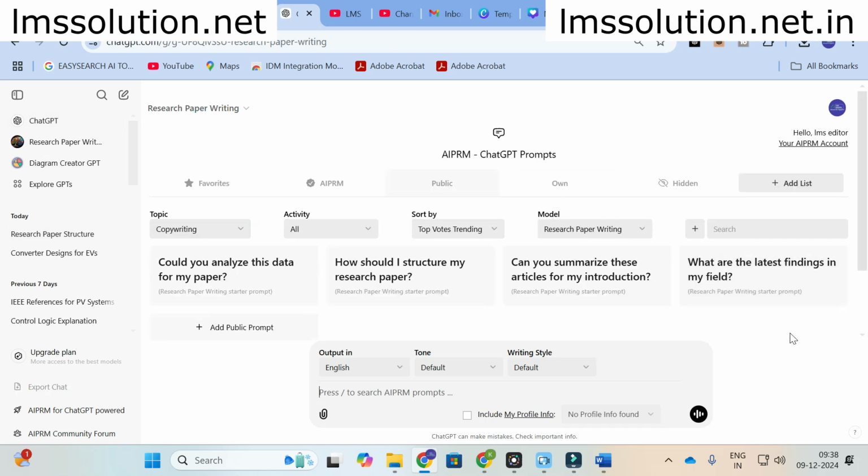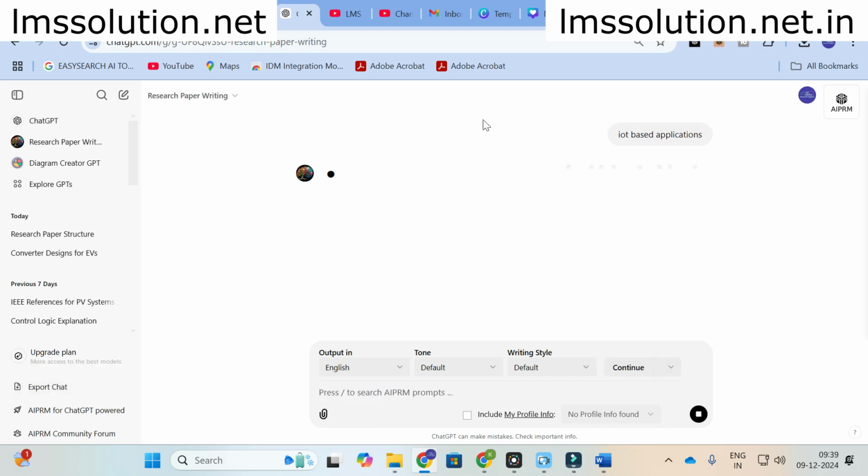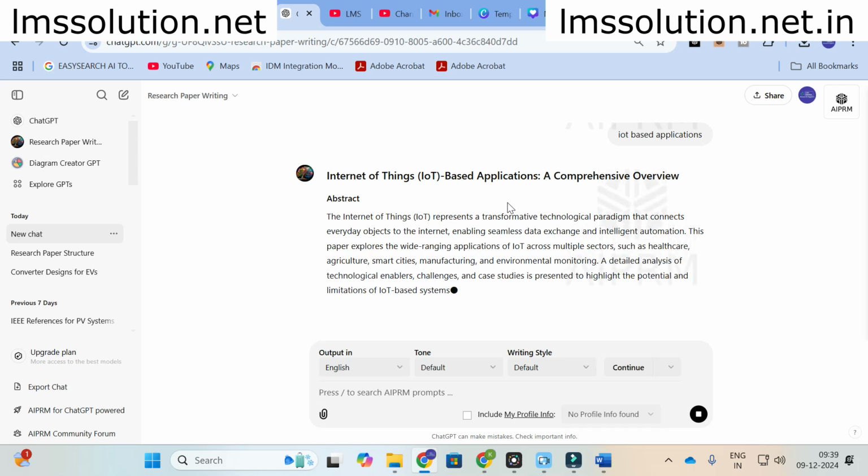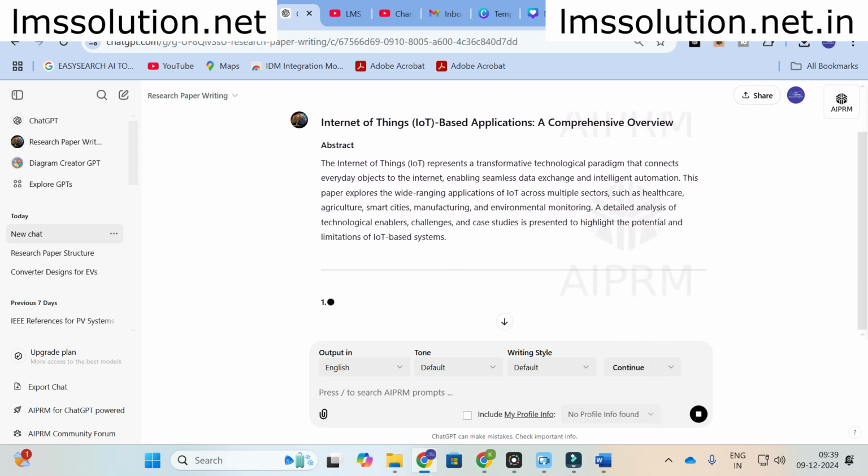The next prompt we are going to see is, what are the latest findings in my field. In this you can give your latest findings here. Here I am going to give IoT based applications. Like that you can give any input topic. According to the topic it will generate the content, and the recently found applications in this particular thing will be generated here.